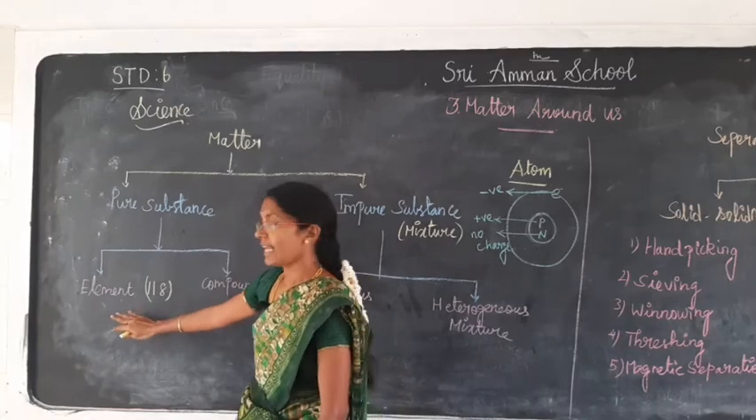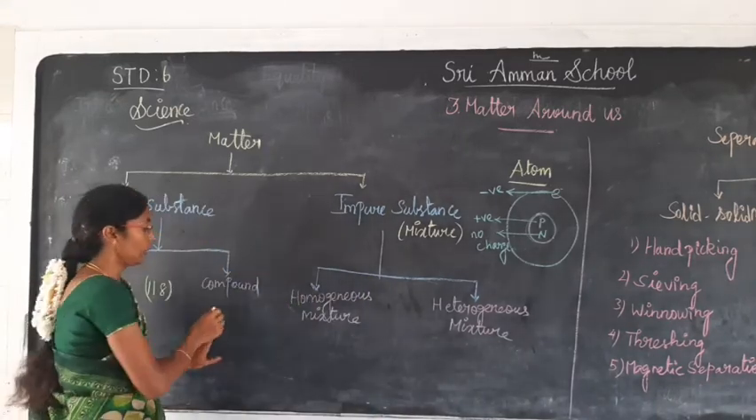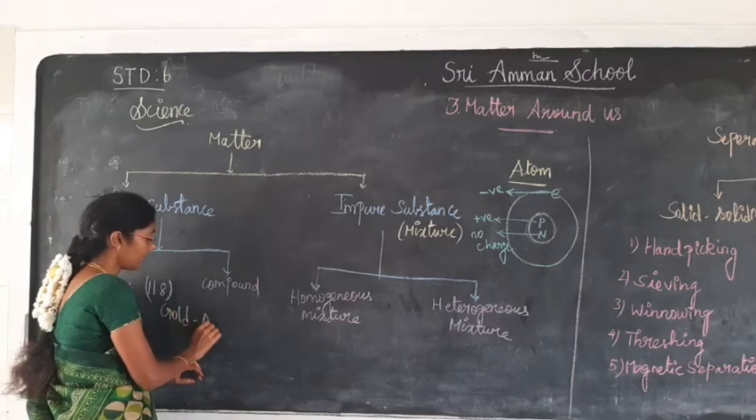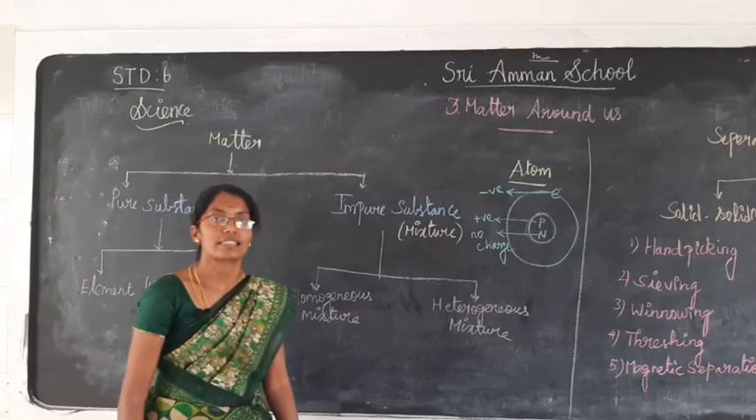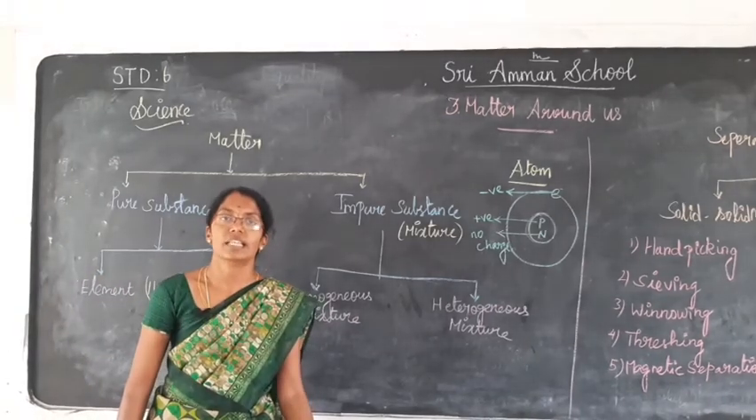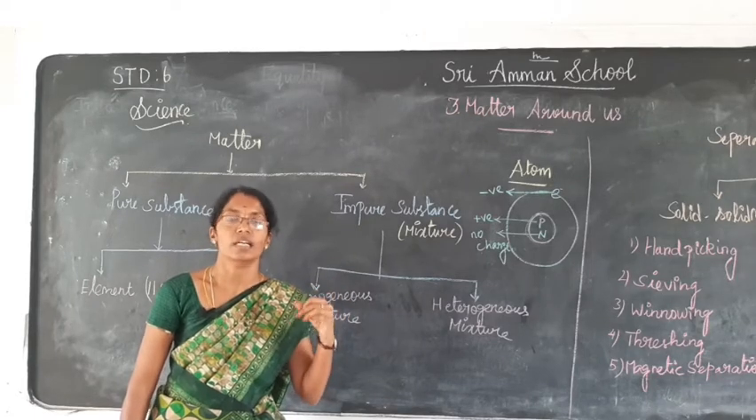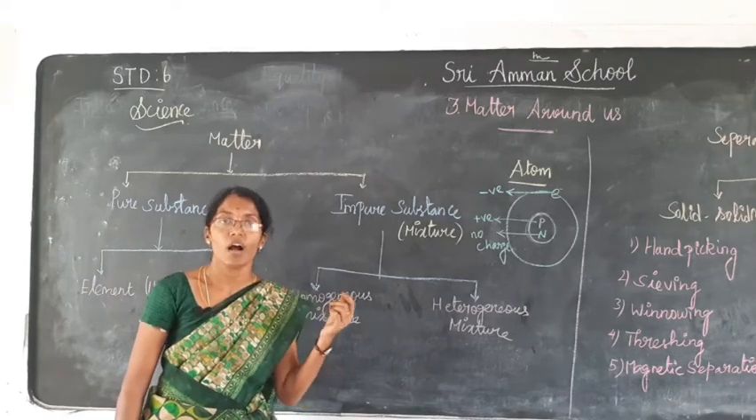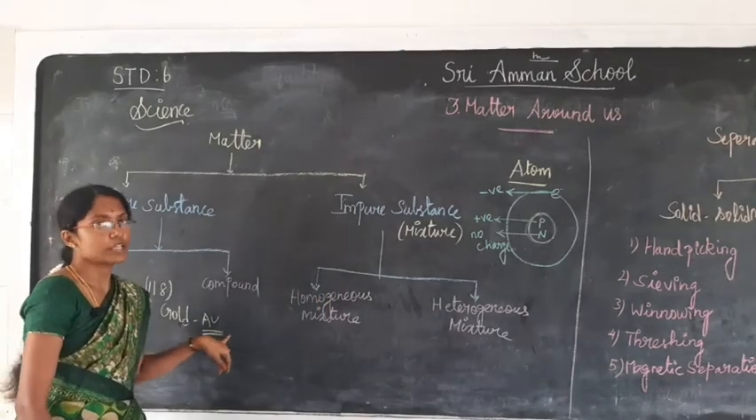What is an example of an element? Gold. It has the symbol Au. Each and every element has its own symbol. The scientist who discovered the element has given it its name and also its symbol. So gold has the symbol Au.